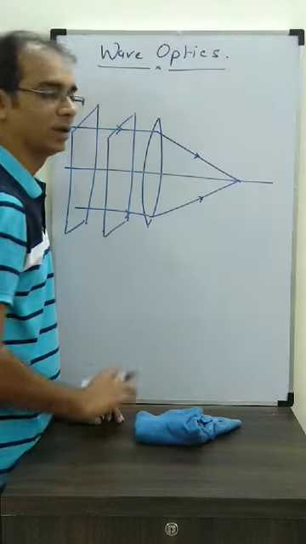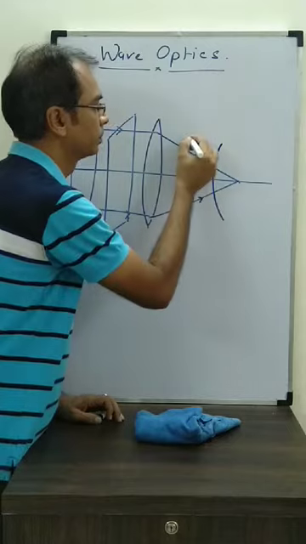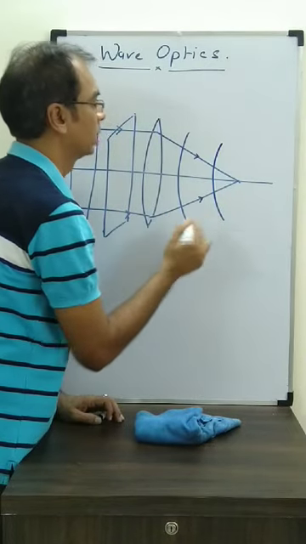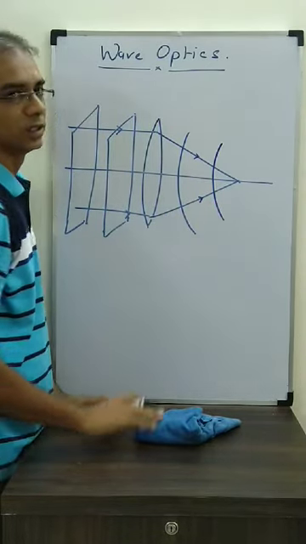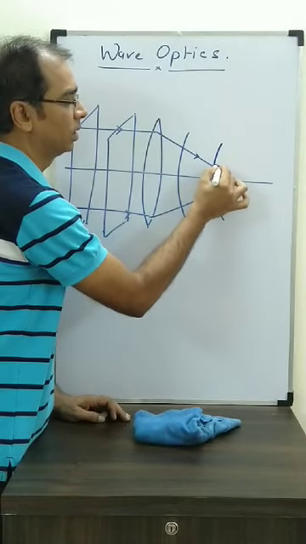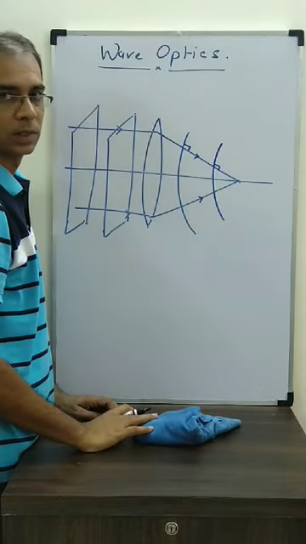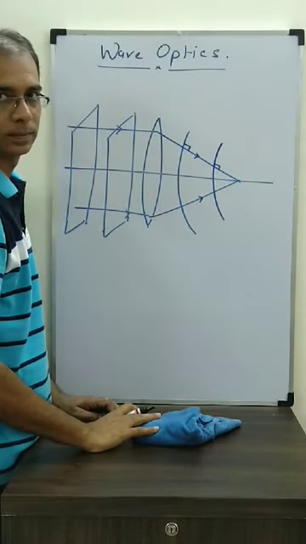So how will the wavefront be here? The wavefront will be like this. The planar wavefront converts into this shape. Now you see that this becomes the radius. Is it perpendicular here? Yes. Is it perpendicular here? Yes. So the shape is like this.